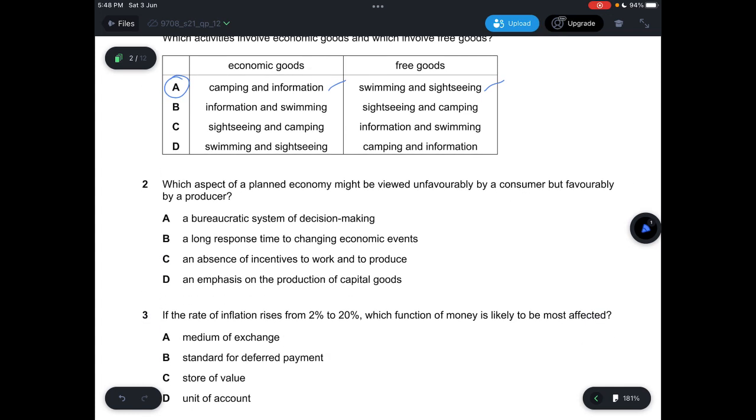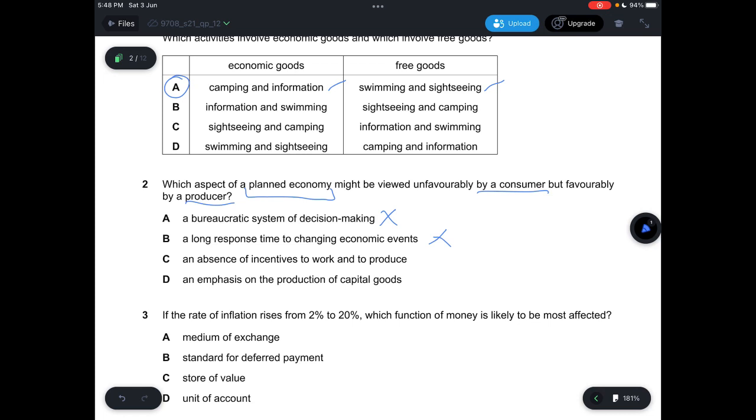Question 2, which aspect of a planned economy might be viewed unfavorably by a consumer but favorably by a producer? So this is a planned economy. So A, it says a bureaucratic system of decision making, which means that everything is decided by the government. This would be a lose-lose situation for both the consumer and the producer. And B, it says a long response time to changing economic events, which is also not a good idea for consumers and producers, mostly for producers though.